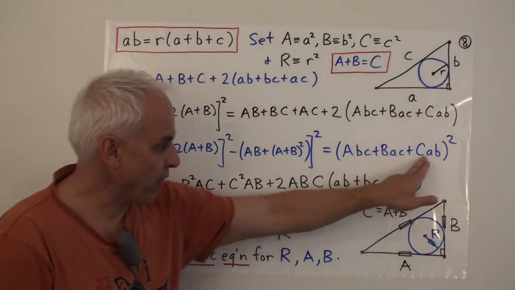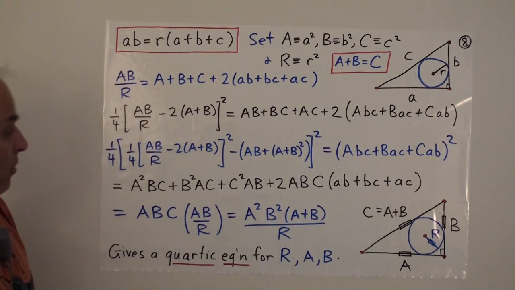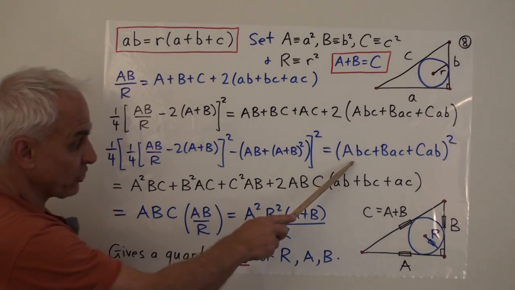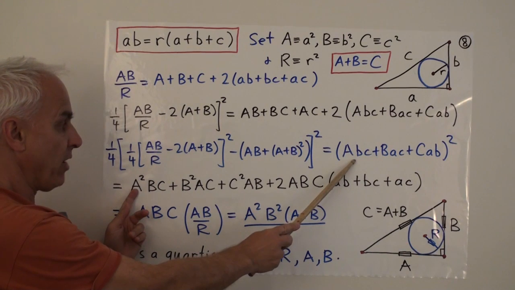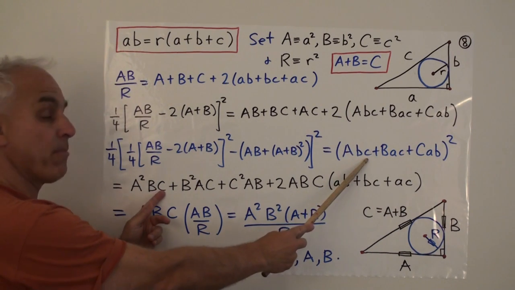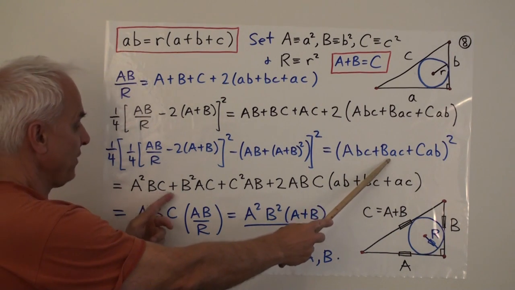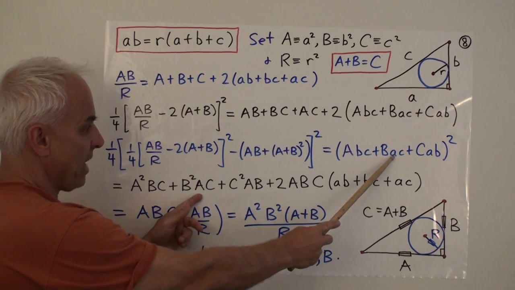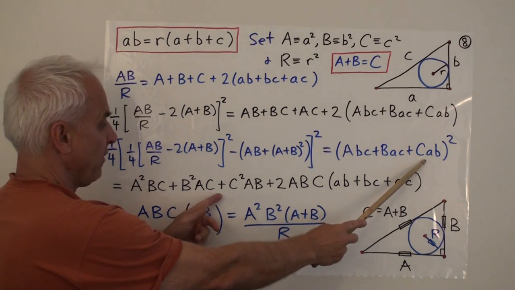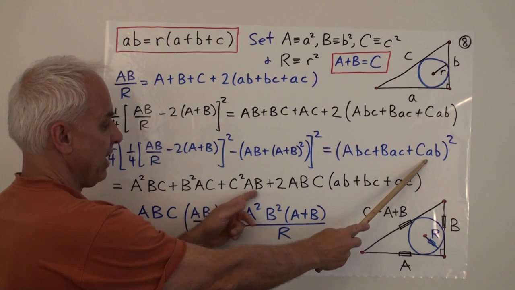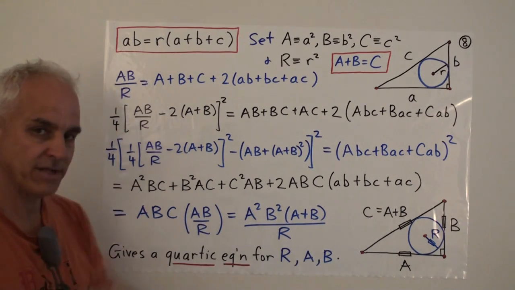Now we have to square this. Well, the square of the first term: A squared times capital B times capital C. The square of this, B squared times capital A, capital C. The square of this, C squared times AB. And now twice the products.